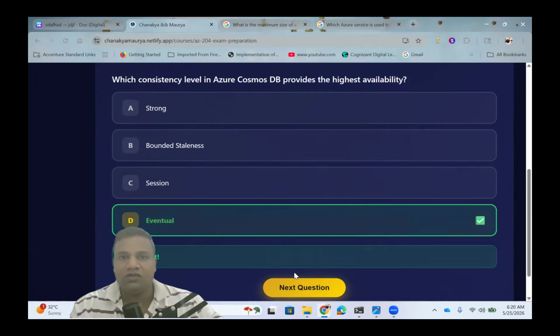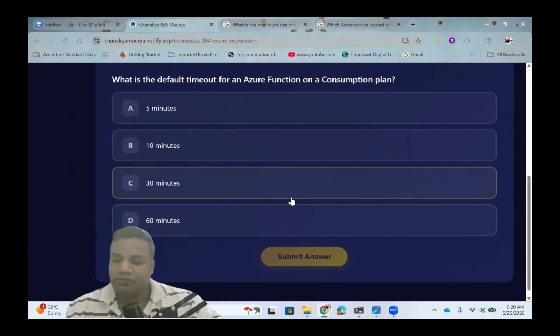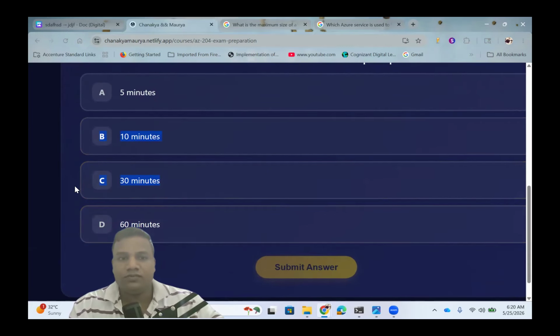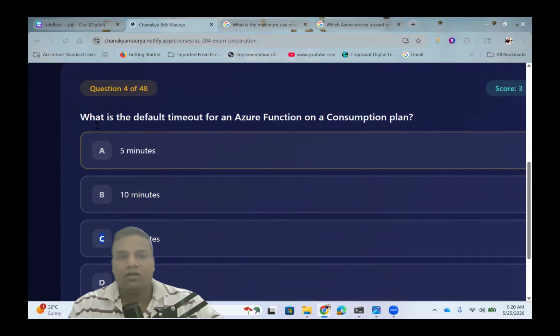Let's go to the next question. What is the default timeout for an Azure Function on the Consumption plan? If you do not choose any plan, the consumption plan is the default, and the default timeout is 5 minutes.